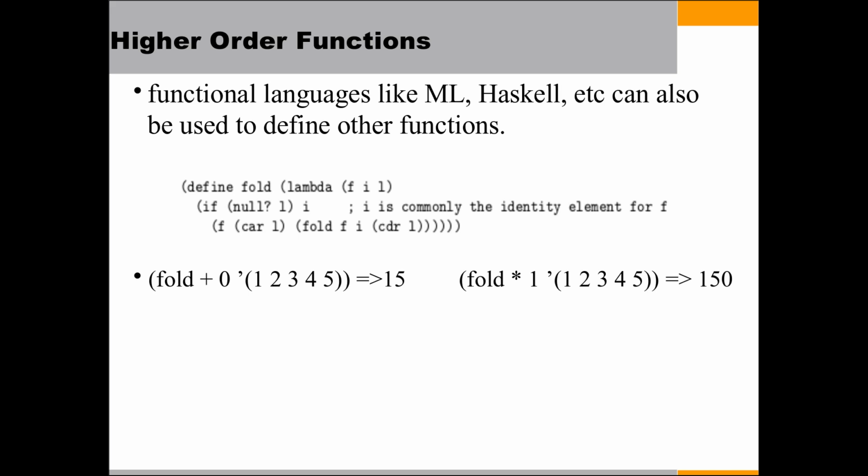On calling fold plus 0 of 1, 2, 3, 4, 5, it will recursively call, as in the case of factorial. Here the sum is calculated, each function is called recursively, and computes the result as 15. In the case of fold star, it will return 120 as the result. It was mistakenly shown as 150, sorry for that.